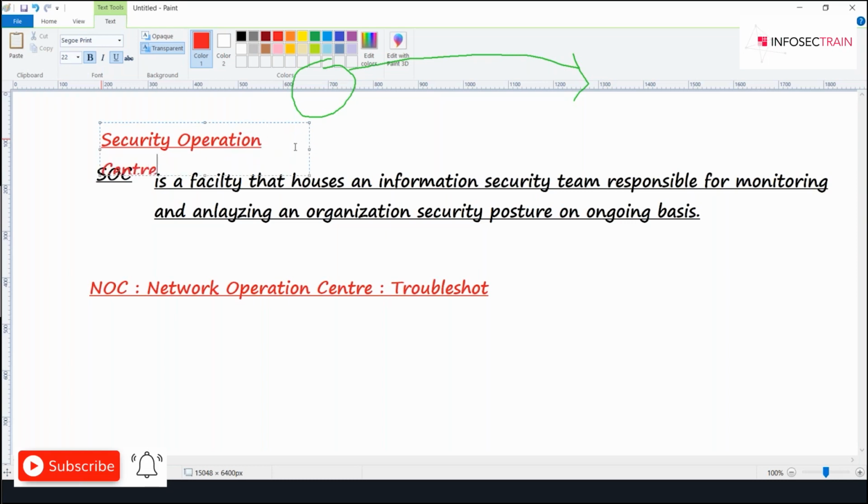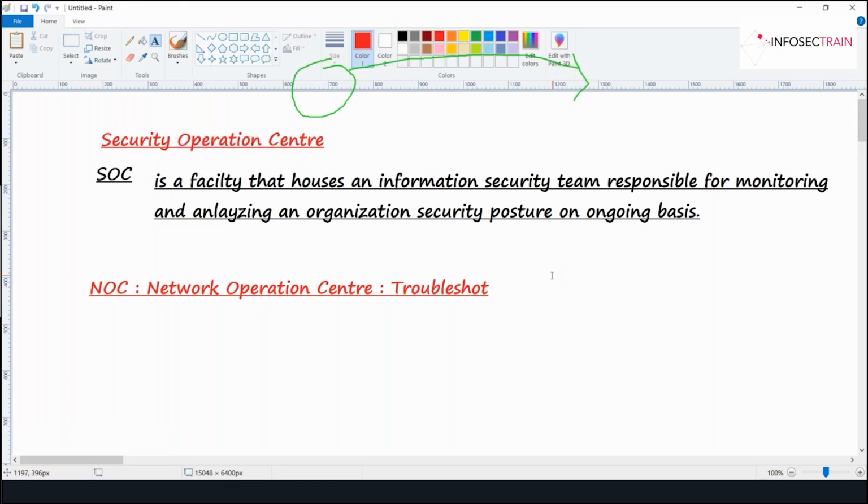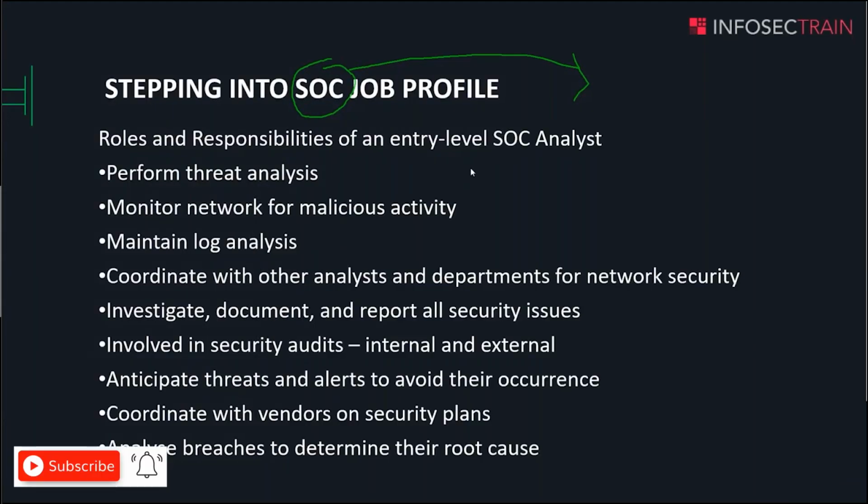Okay, coming to the slides once again, we'll come back to these notes and expand them. So, stepping up into your SOC job profile, we have some roles and responsibilities of an entry-level SOC analyst.